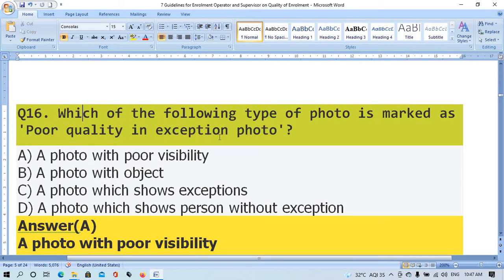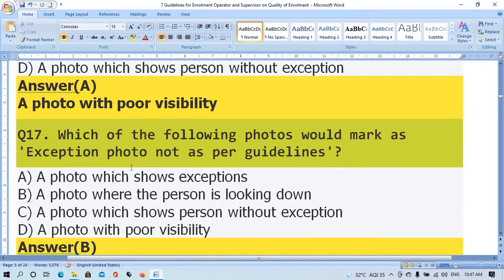Which of the following types of photo is marked as poor quality in exemption photo? Option A, a photo with poor visibility. Option B, a photo with object. Option C, a photo which shows exemption. Option D, a photo which shows person without exemption. The right answer is option A, a photo with poor visibility.